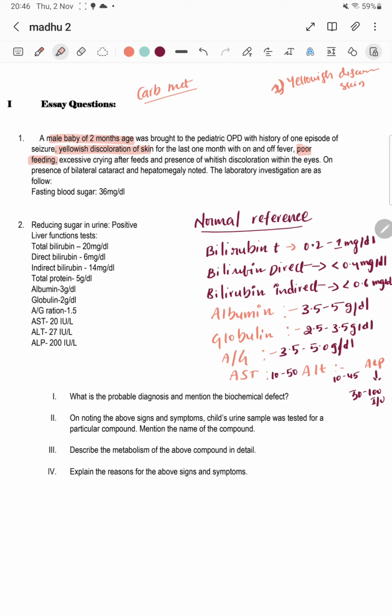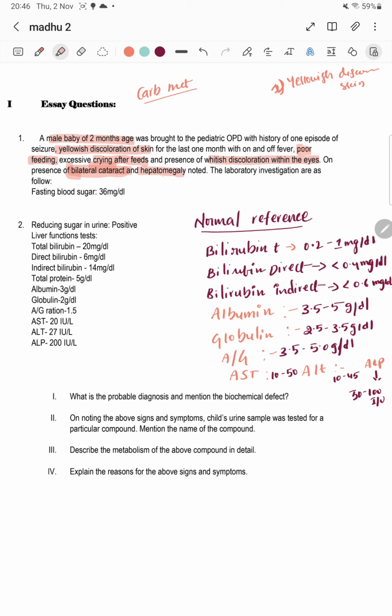Poor feeding, excessive crying after feeds, which means after taking milk, after being fed by the mother, and presence of whitish discoloration within the eyes, on presence of bilateral cataract. Cataract means it is an eye disorder. Okay, and hepatomegaly. Hepatomegaly means enlargement of liver.